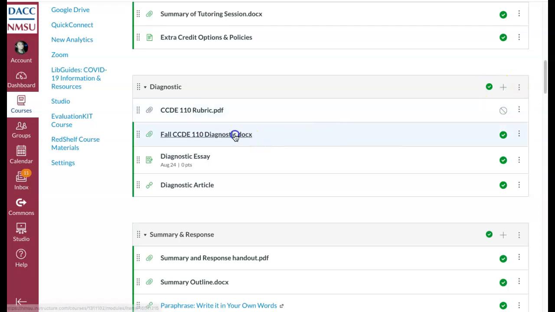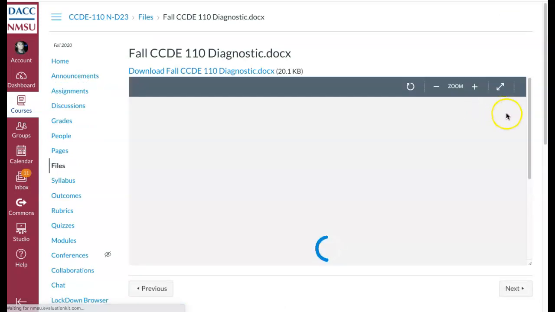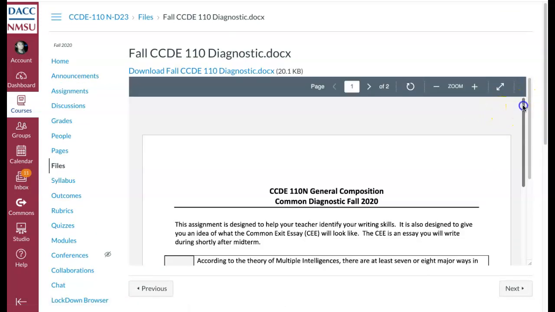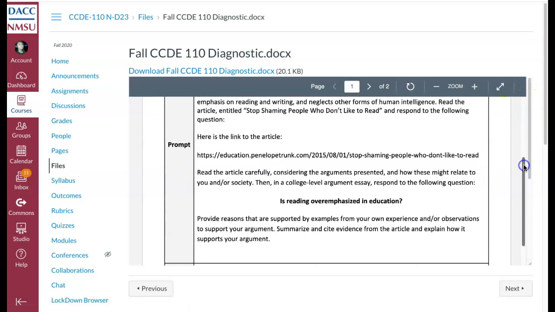So they have an assignment where they have you read an article, and then they have you answer this question in an argumentative essay. So you have to read this article first, and then your essay has to respond to this prompt right here. Now for this assignment, I can't help you because the whole point of it is to see what you know and how you write and things like that. So just go ahead and write your essay like you think an essay should be done.